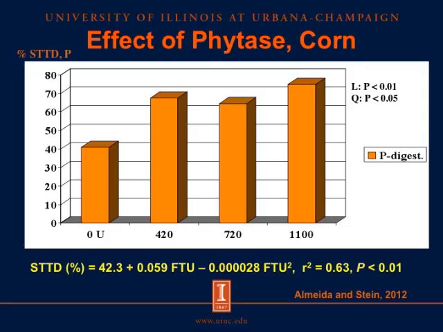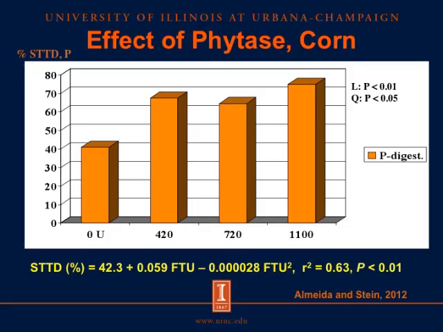We can, however, describe the response to phytase added to corn by using the equation shown at the bottom of the slide. So the standardized total tract digestibility of phosphorus can be calculated as 42.3 plus 0.059 times the units of phytase that are included in the diet, and then we subtract 0.00028 times the phytase included squared.